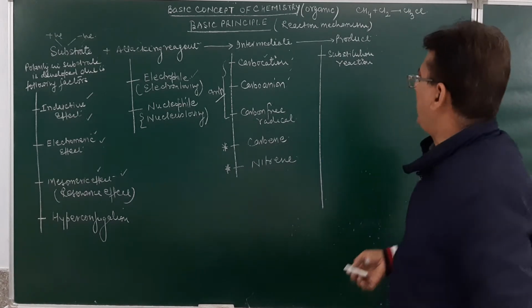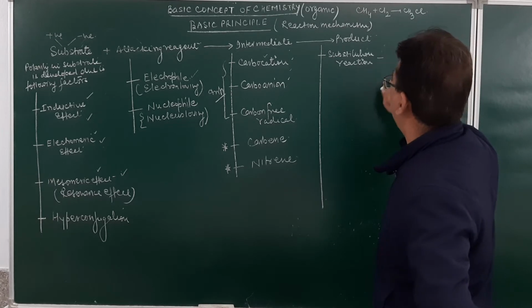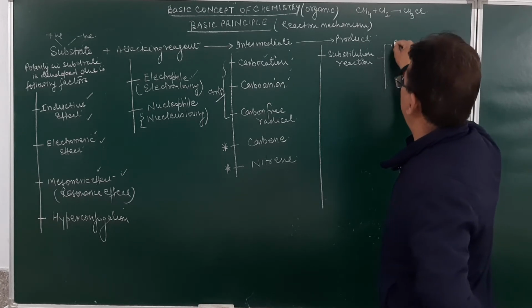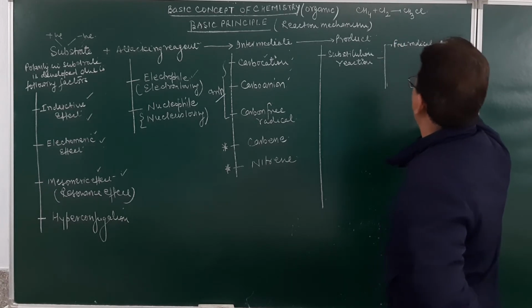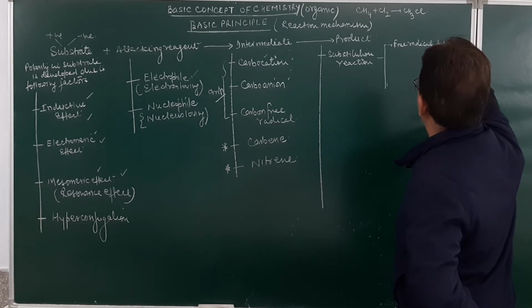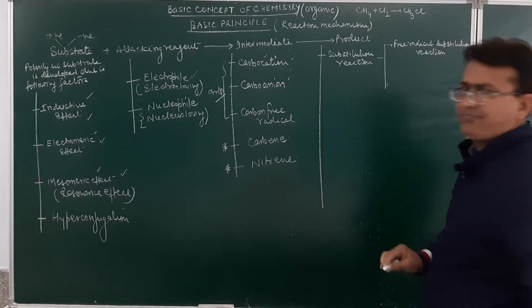If the substitution reaction occurs through the formation of a reaction intermediate which is a free radical, it will be called a free radical substitution reaction. Am I clear?